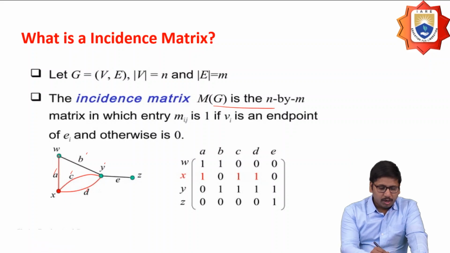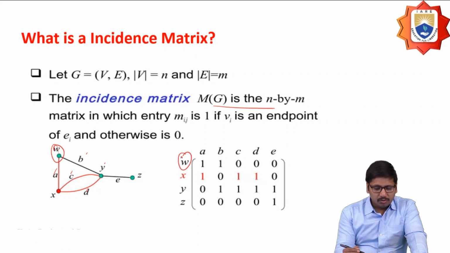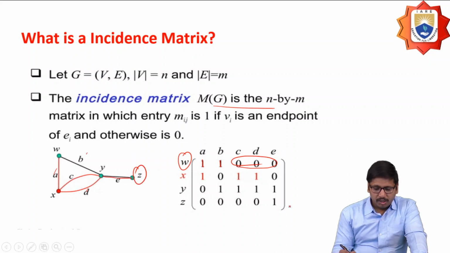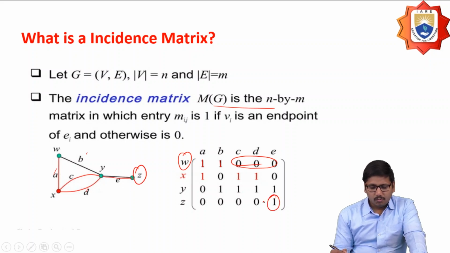So if I'm going to have the vertex W, what are the edges that are connected from W? A, B. So that's why I'm going to represent 1. So the remaining all should be 0. Similarly, if I'm going to consider Z, I have edge only E, so that's why I'm going to represent 1.